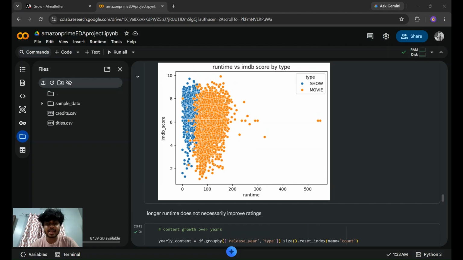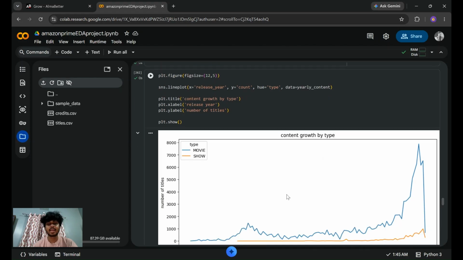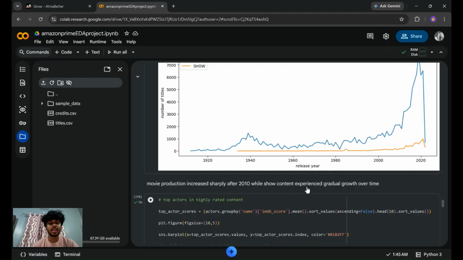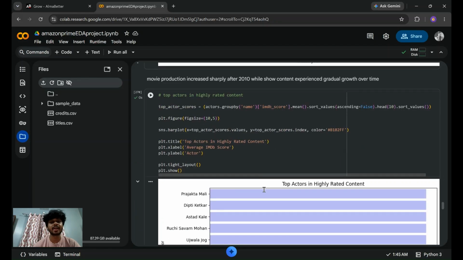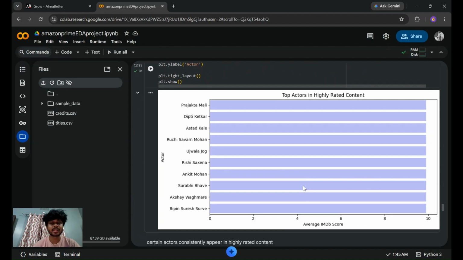And my next analysis is based on content growth over the years. As you can see, movies are at the peak around 2020, and the growth of shows is very low compared to movies. My next visualization is top actors based on highly rated content, and in this, Tamali, Deepti Ketkar is leading.